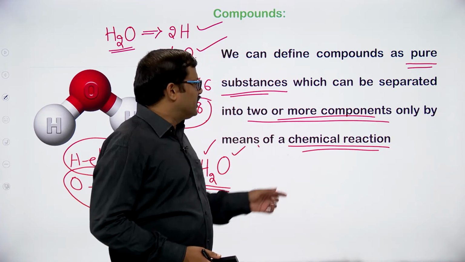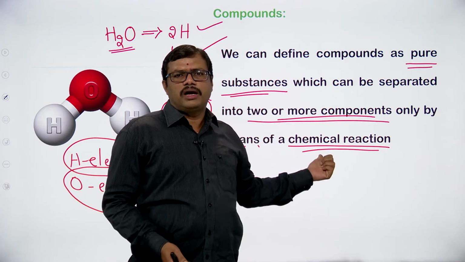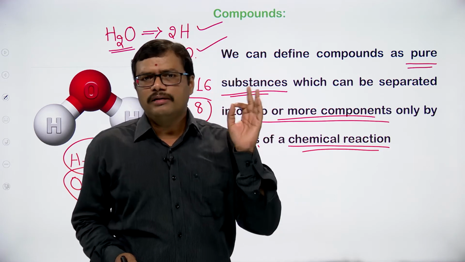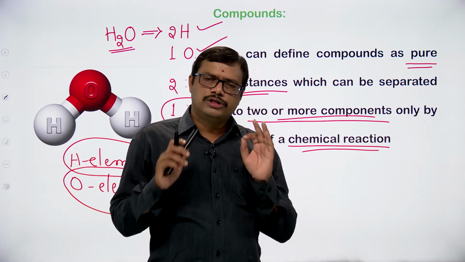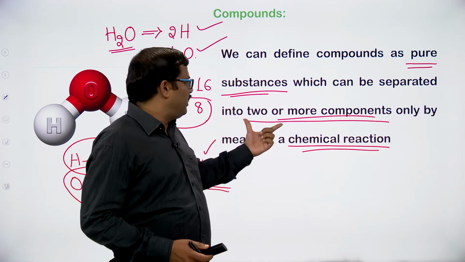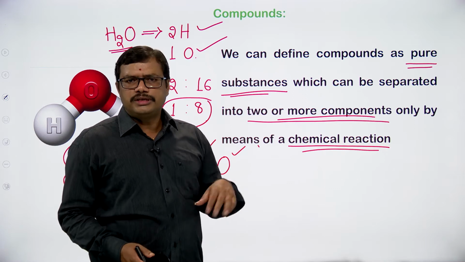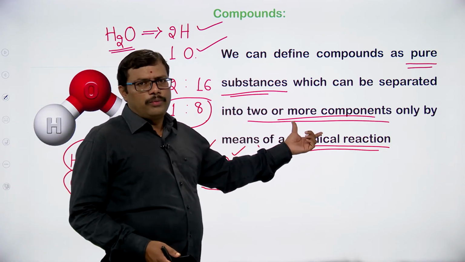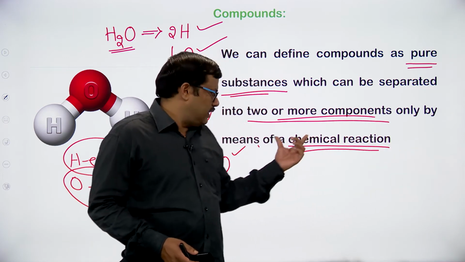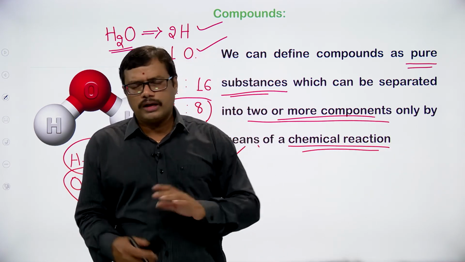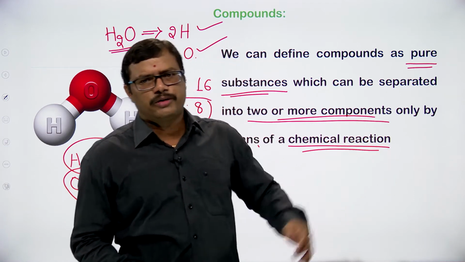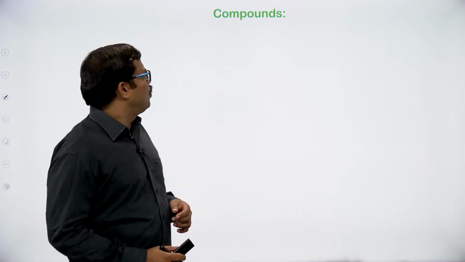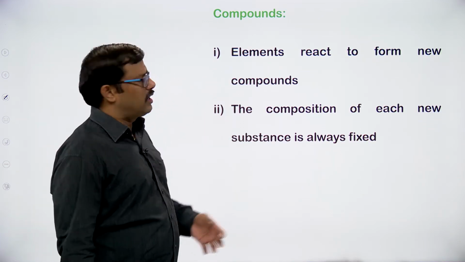So therefore we say that this is a pure substance which can be converted into simpler components only by chemical reactions, not by physical methods. So it's very simple: a compound can be defined as a pure substance obtained by the combination of elements in a fixed proportion, and that compound can be separated into 2 or more components only by chemical reaction. So you can have different kinds of definitions of compounds. I think you got a clear idea about compounds. Let us move on to the characteristics of compounds.